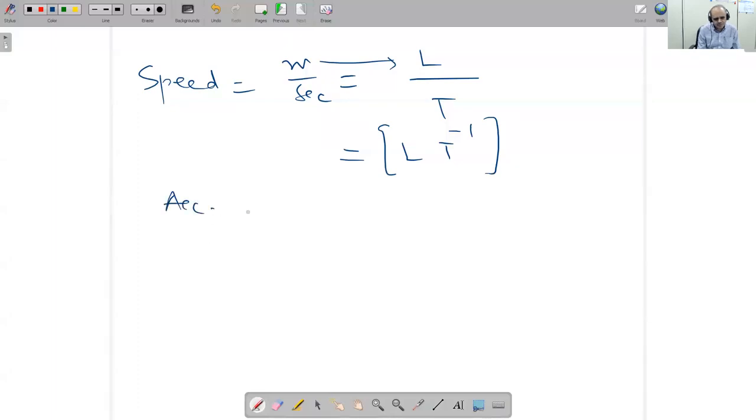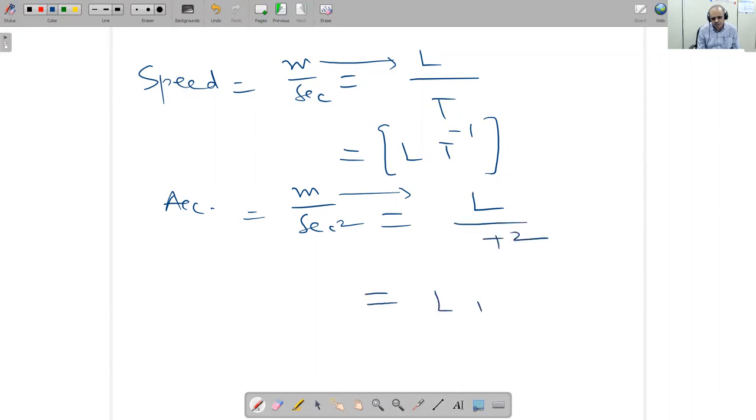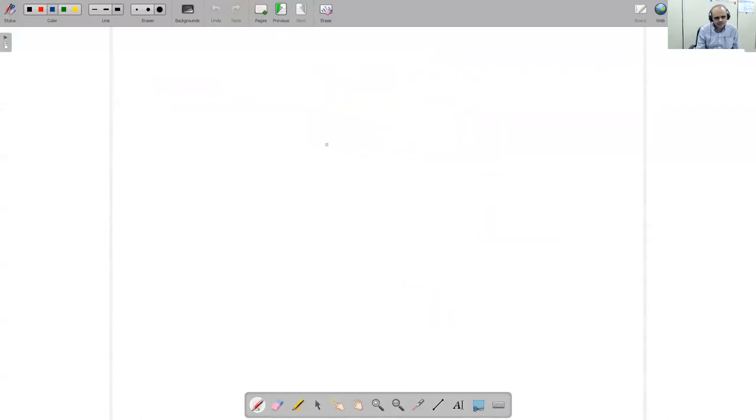Acceleration. So acceleration is what? Meter per second square. So meter is length and second square means T square. So you can write LT minus 2 like this one. Similarly, if we have one more example I am taking, F is equal to MA. This is the famous equation which you have studied in your previous class.